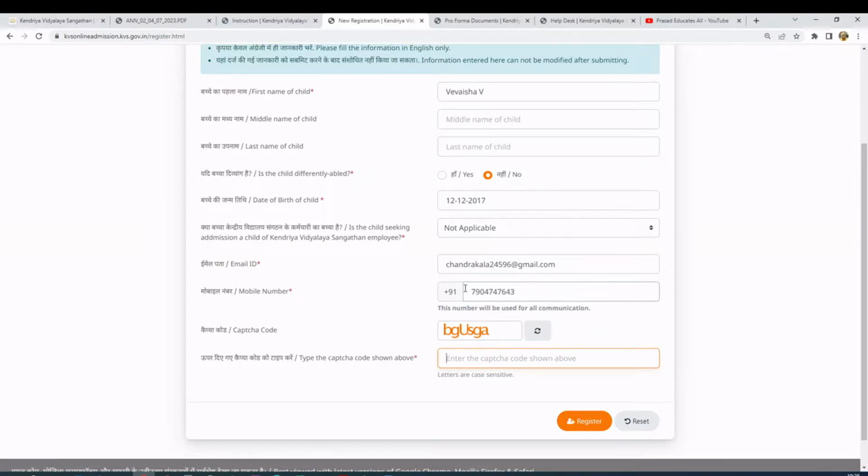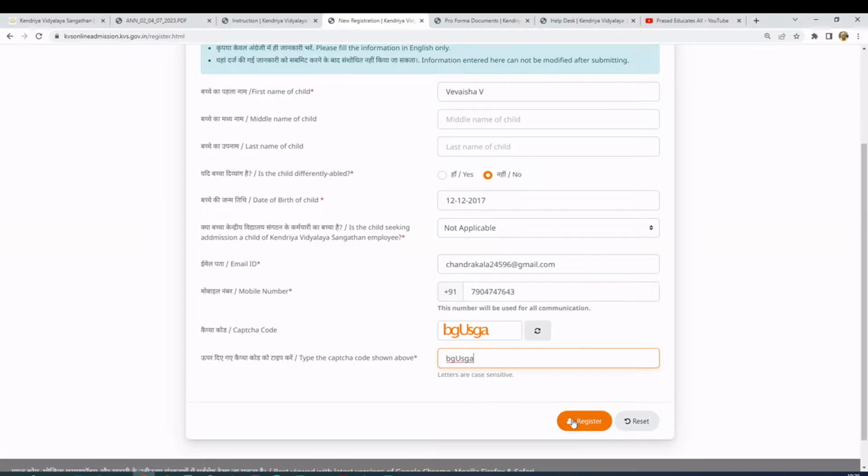If you have made any mistake in the application, they will call you for clarification. Or if your kid is selected as part of the lucky draw, they will give you a call. So use a number which is active and which you can answer anytime. During this admission process, if you get a call from an unknown number, ensure that you pick up, or if you're not able to, call back and ask who called. Sometimes it might be from Kendriya Vidyalaya. If you miss the call and don't respond, they'll go to the next candidate. So if you're interested, you have to attend all the calls during this admission period.